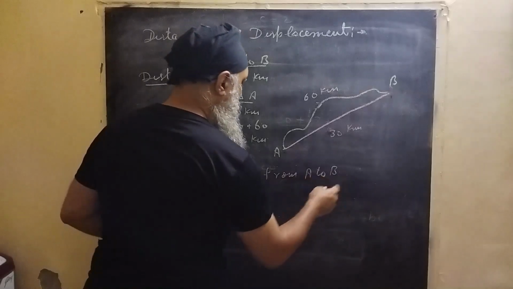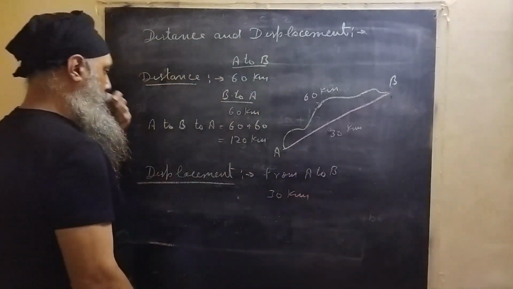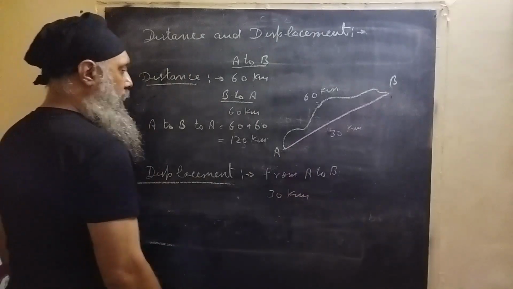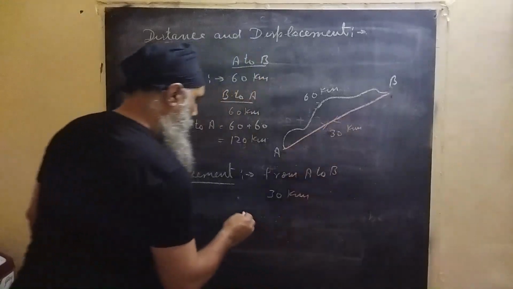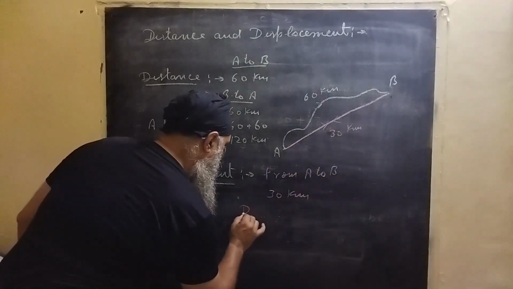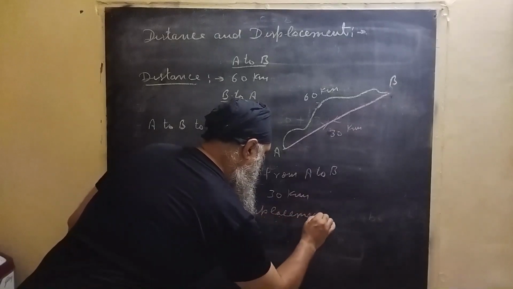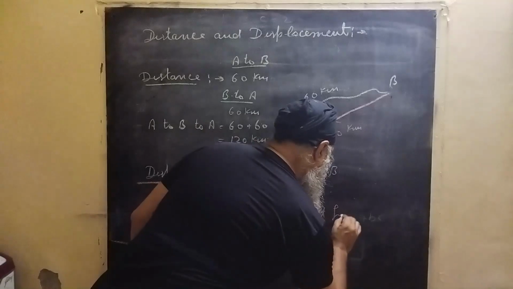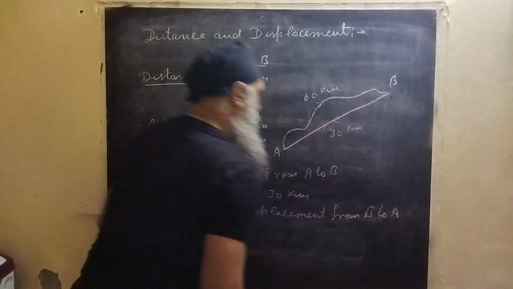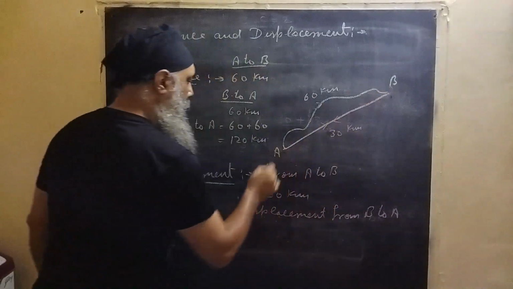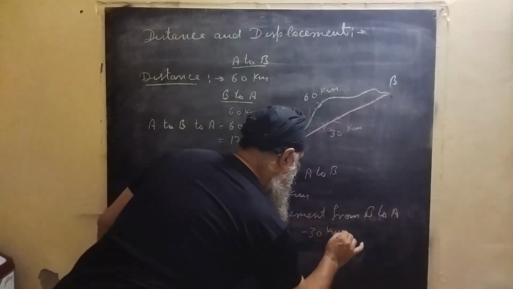So from A to B, it is how much? 30 kilometers, right? And now it comes back and goes to A, and the displacement from B to A, if this is 30 and it's coming back in the opposite direction, this is minus 30.